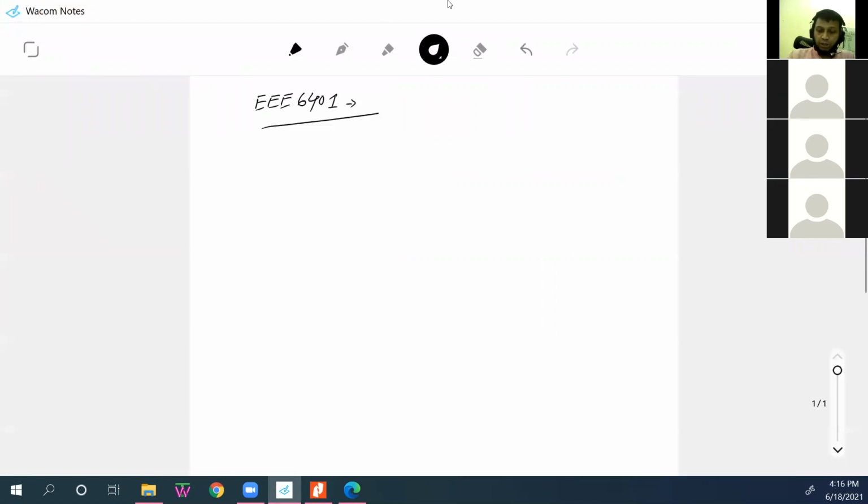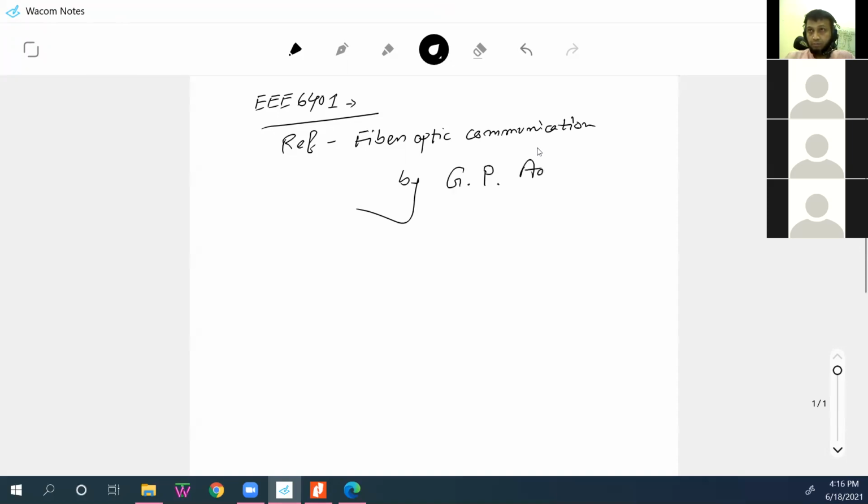So our reference book is Fiber Optic Communication by Agrawal. It's actually Govind P. Agrawal, so G. P. Agrawal. Okay, so this is our reference book.